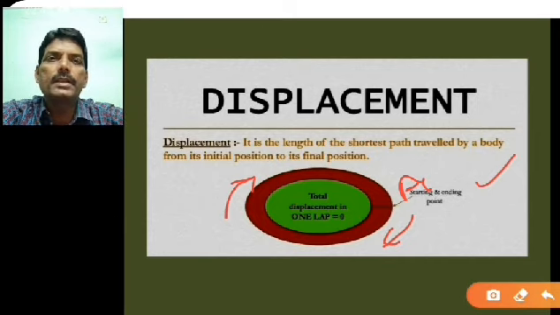So we already discussed this displacement also. It is the length of the shortest path traveled by a body from its initial position to its final position. Since both the initial and final positions are the same here, therefore we can say displacement is 0.